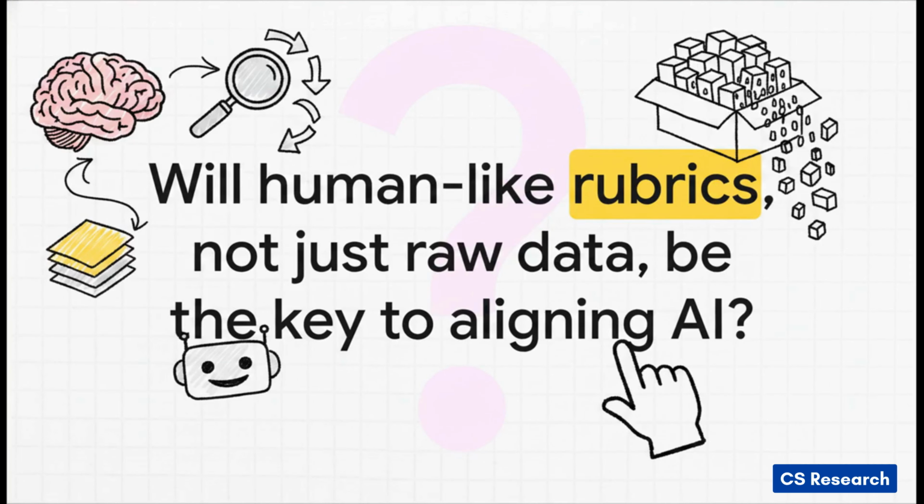This all leads to a really fascinating final question. As AI gets more and more complex, maybe the secret to truly aligning it with what we want isn't just about throwing more data at it. Perhaps the real key lies in the quality and the structure of our feedback, in teaching our models not just what the right answer is, but precisely why it's right.